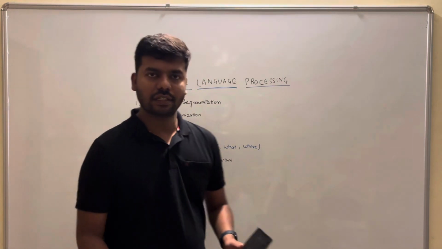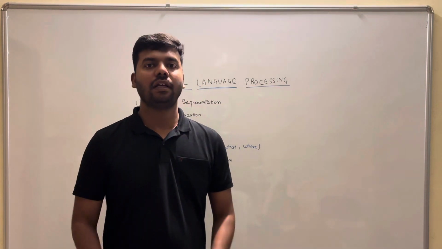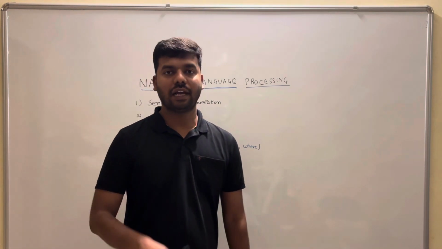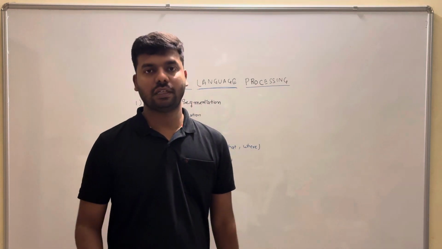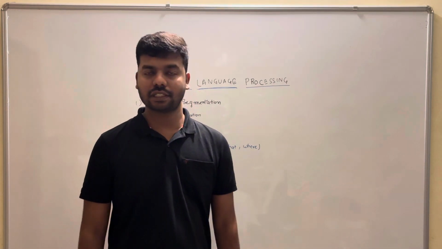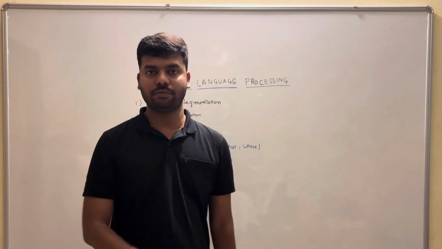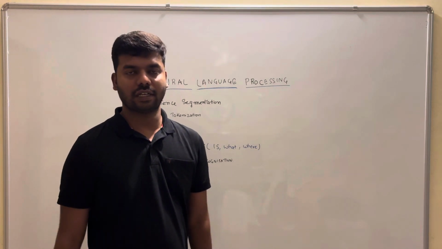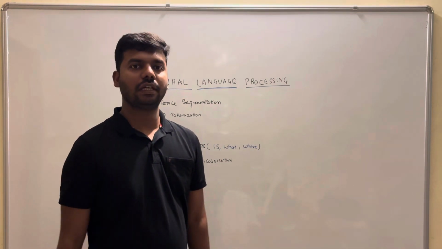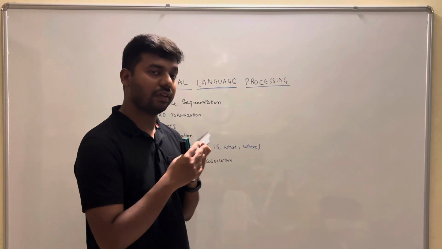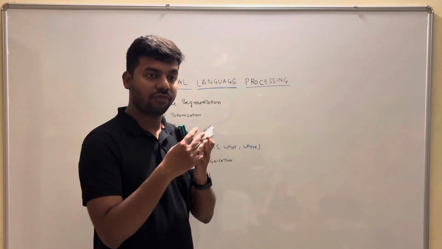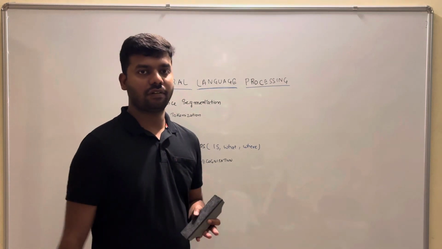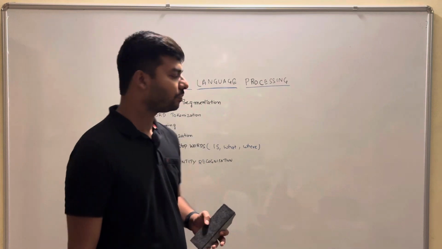So in general, this natural language processing is nothing but a technique or the ability of the machine to process our natural language. What is natural language? The language we speak in day-to-day life, either a regional language or English or Hindi, whatever it might be. So how efficiently a machine processes this language is called natural language processing. And the algorithms that are designed for these machines to generate the responses efficiently for this natural language are called NLP algorithms.